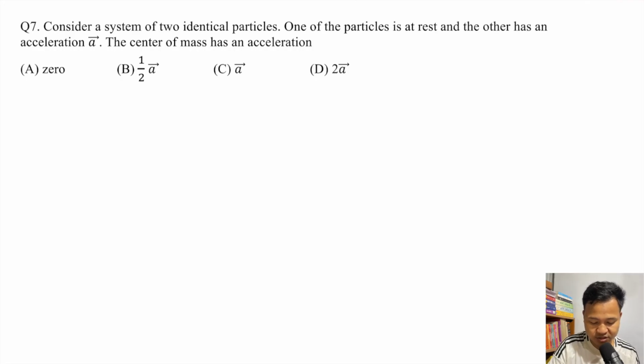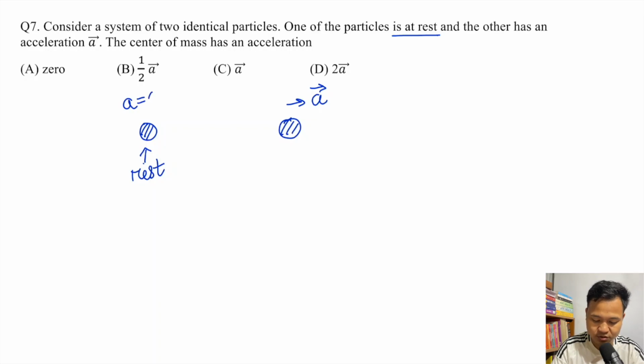Consider a system of 2 particles. So here I have 1 particle. Another particle is here. Okay, one of the particles is at rest. So let's say this is at rest. The other has an acceleration of a. So it has acceleration a. So the center of mass has an acceleration of how much? The first a is equal to 0, and the other has a. So then what is the a net?